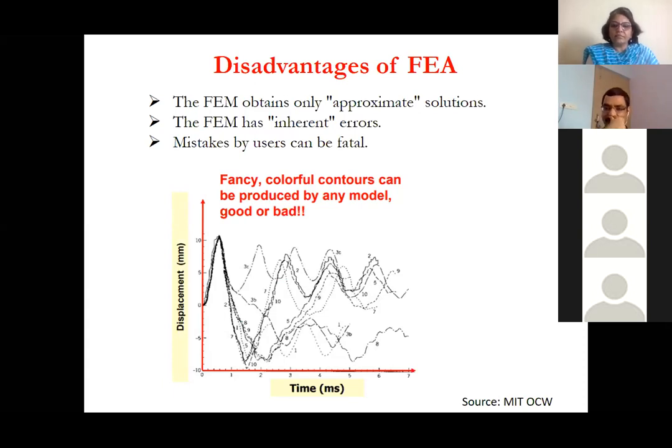But for the same problem, 10 people may get different results. There may have been some problem in understanding the model, or in meshing, or in putting the boundary condition.